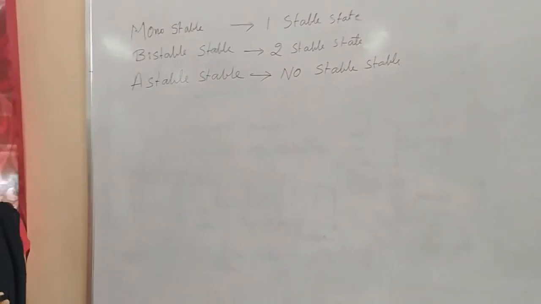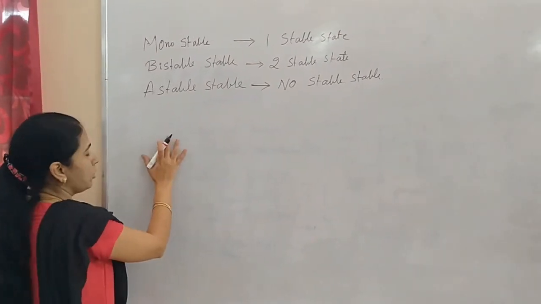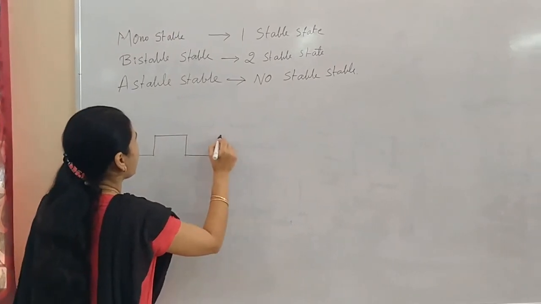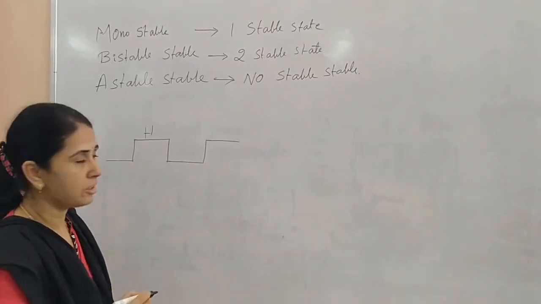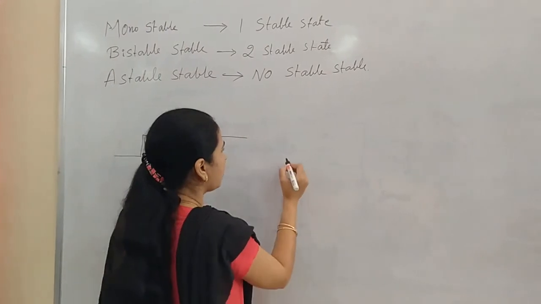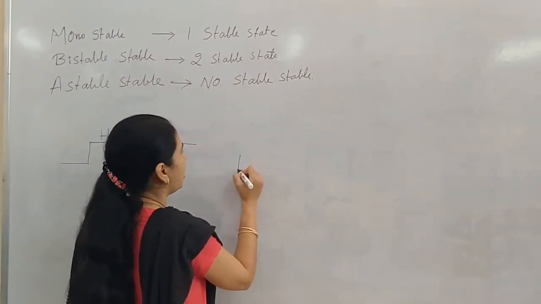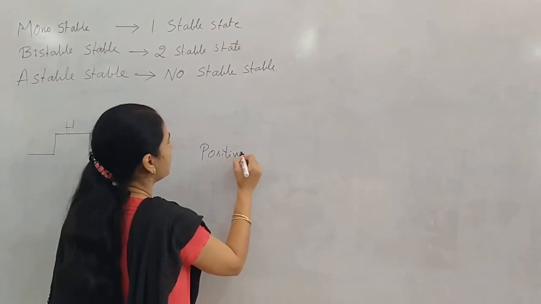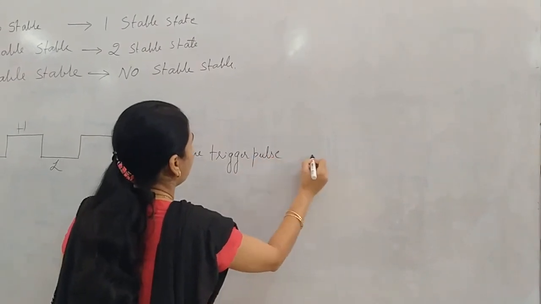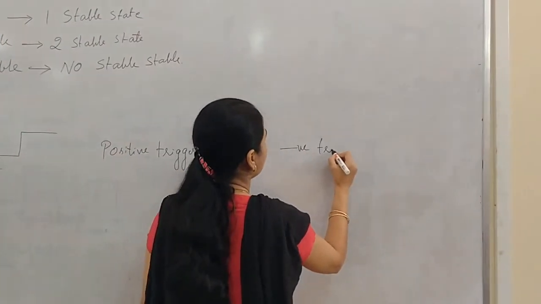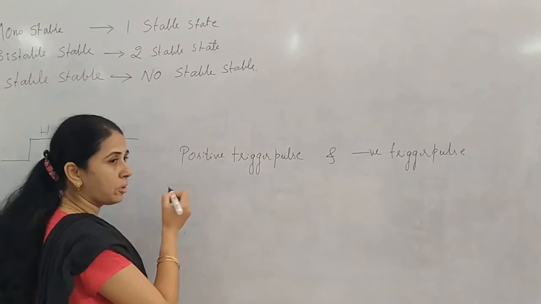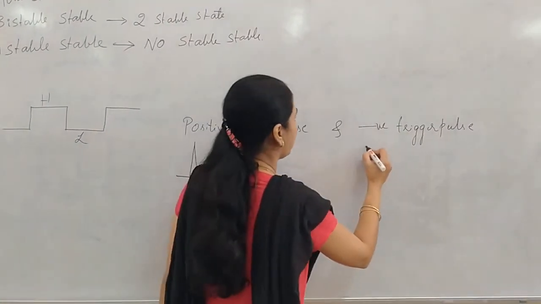Coming to the stable state, as we all know, any digital circuit will have two states. What are the two states? High state and low state. This is called the high state, making a transition to high, and this is the low state. This is a digital pulse. We also come across two terms, positive trigger pulse and negative trigger pulse. A positive trigger pulse is also a pulse, it looks like this, and a negative trigger pulse is like this.